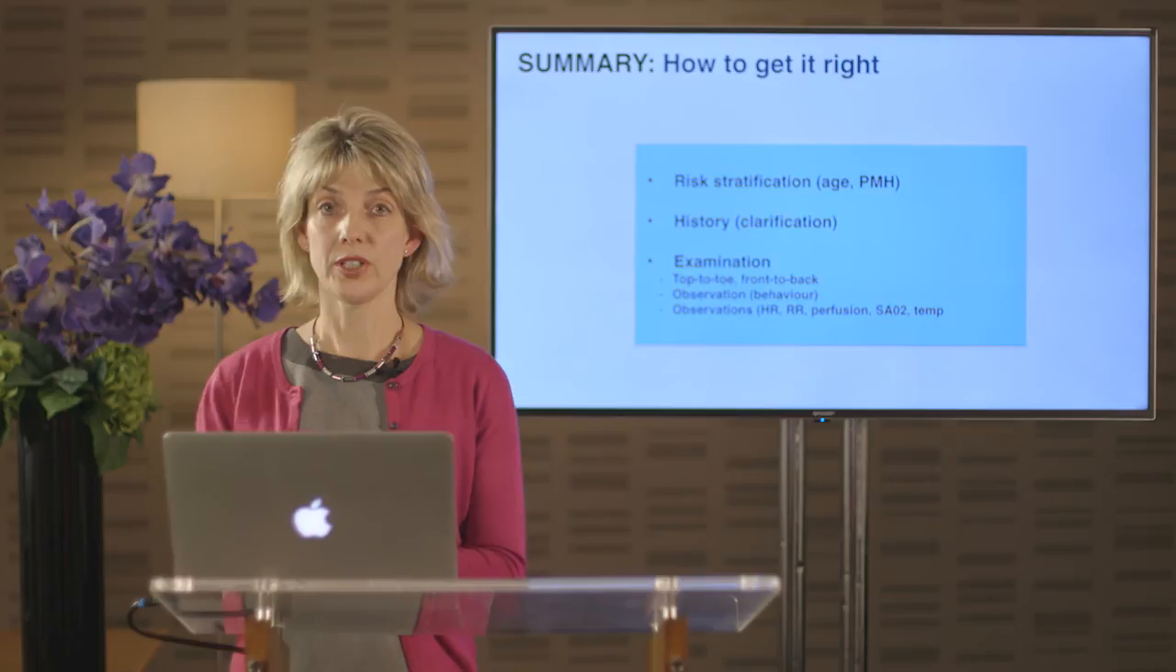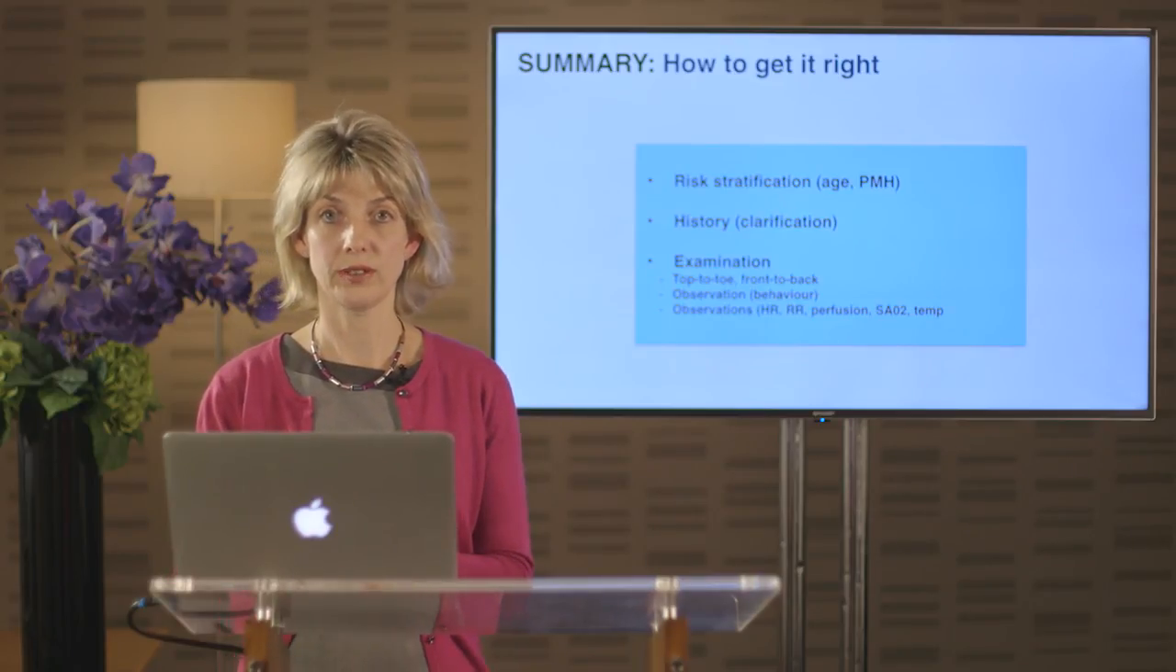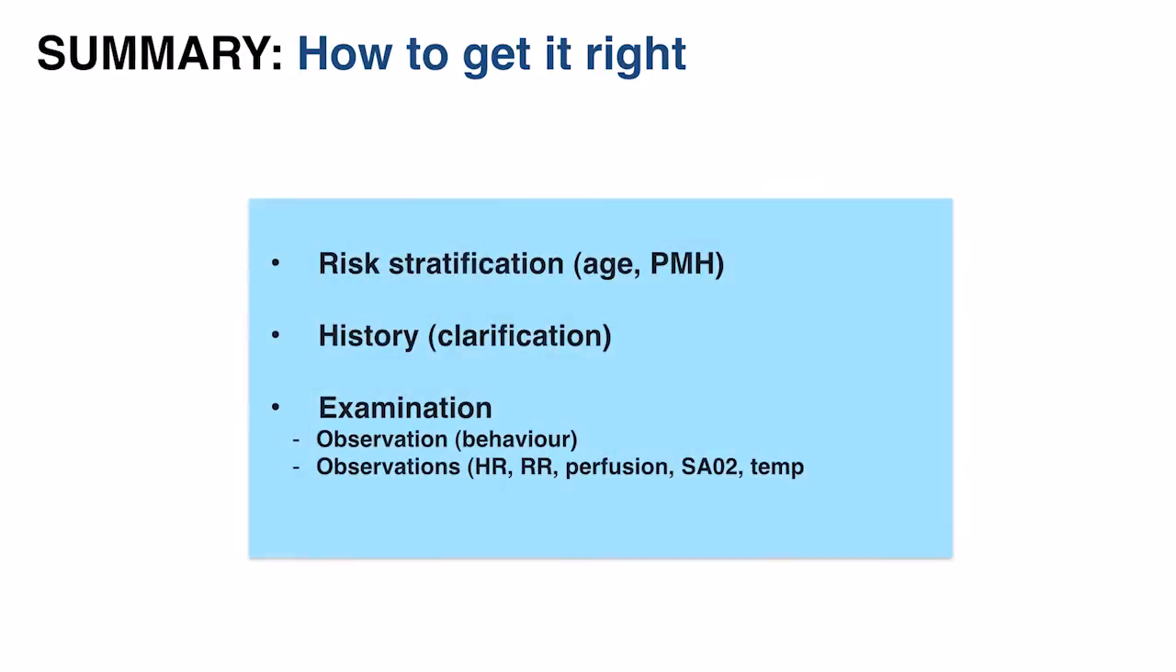So in summary, what are the top tips for helping us get it right? Which children need to be in hospital and which children don't? So the first step is to stop and think before you start. What's the age of this child? And do they normally have a clean bill of health, or have they got underlying problems? Then in the history, it's all about clarification, making sure we get to the bottom of what the parents are trying to tell us. In examination, we're going to do top to toe, front to back, and we're going to remember observation, what is the child's behaviour like, and observations, what are the vital signs.